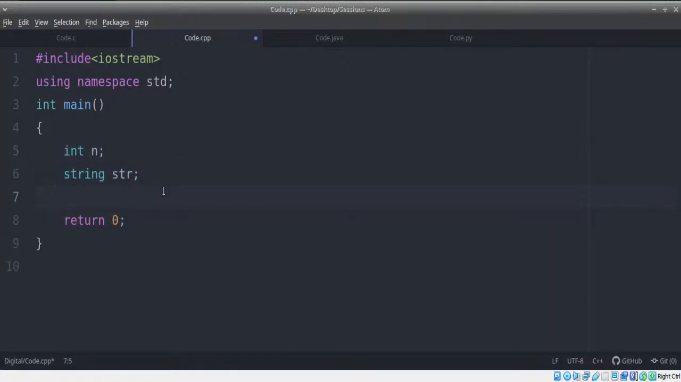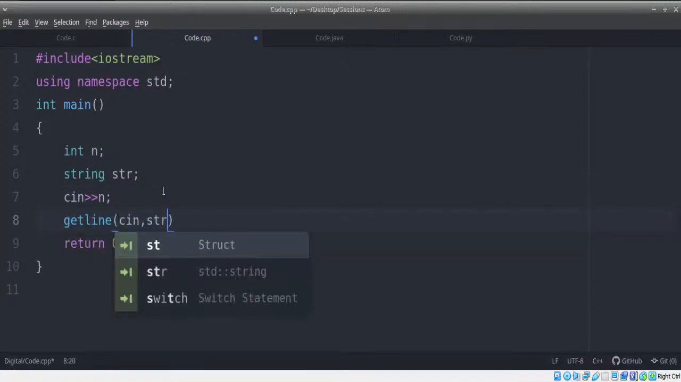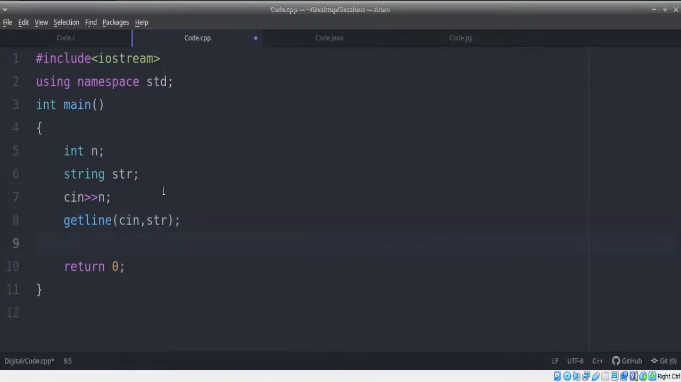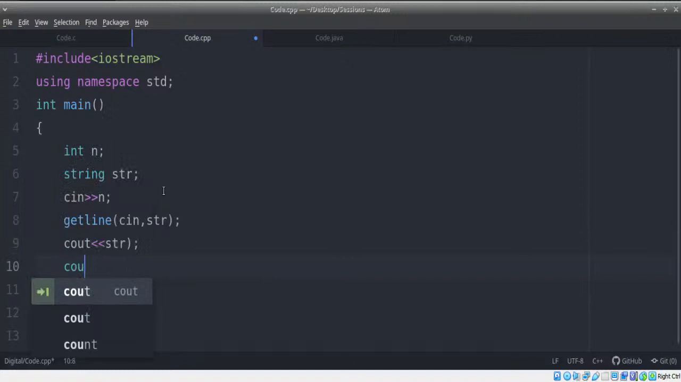Now, when I want to read an input string, I'm going to use getline. When I want to read a number, I'm going to use, let's say, cin. So I can use cin for n and I can use getline for the string. Now, if I print these values,